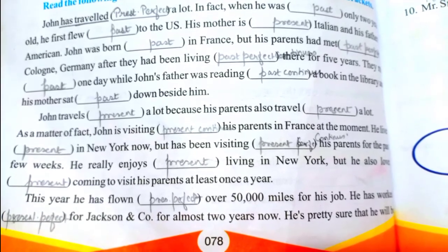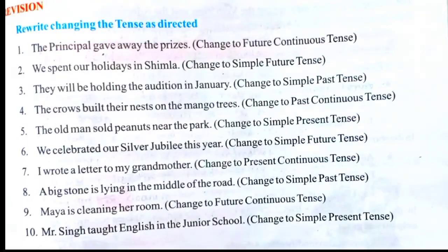So this exercise is to be done like this. Next one, last one, revision. Rewrite changing the tense as directed. Okay, see in the bracket, change into future continuous tense, change into simple future tense is given. Accordingly, you have to change the given sentences and rewrite these sentences as per the question.